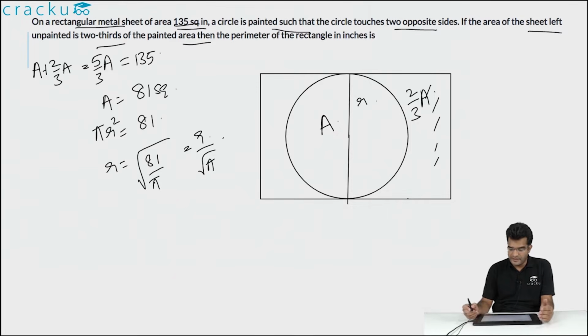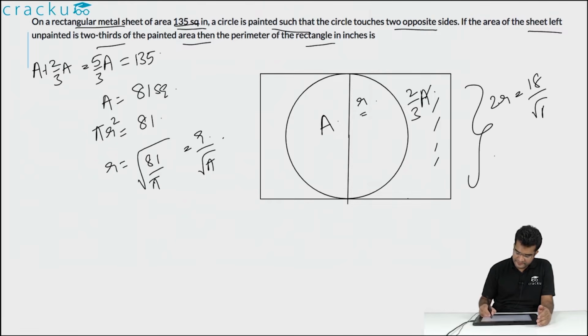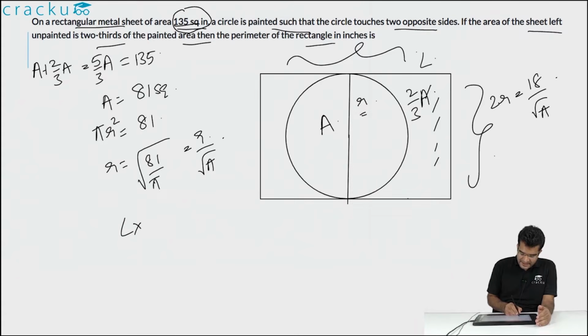Now we are required to calculate the perimeter of the rectangle. As we know the value of R, we know the breadth of the rectangle, which will equal 2R. So this is equal to 18 by square root of pi. And we can calculate the length of the rectangle because we know the area of the rectangle, which is equal to 135 square inch. So if you assume that the length of the rectangle is L into 2R, that is L into 18 by square root of pi is equal to 135.